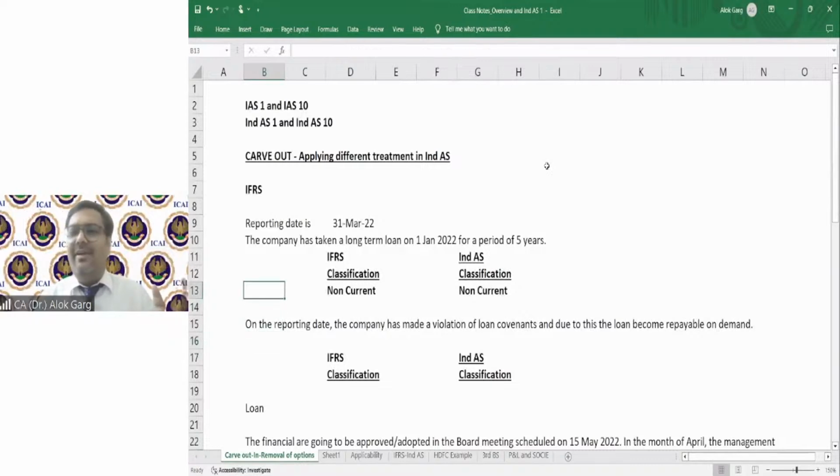First of all, we all agree this is non-current, but after hearing that on 31st March 22, due to an event, the loan becomes repayable on demand, now please tell me what should be the right classification of this loan? Should it be current or non-current? Friends, what is your answer now? I am waiting for the answer.